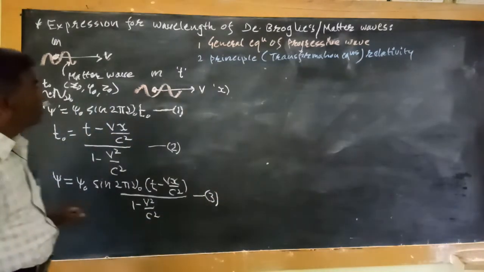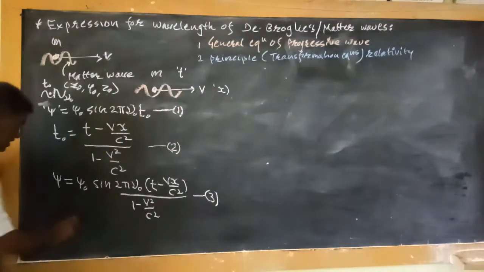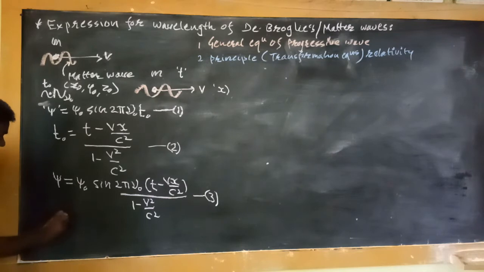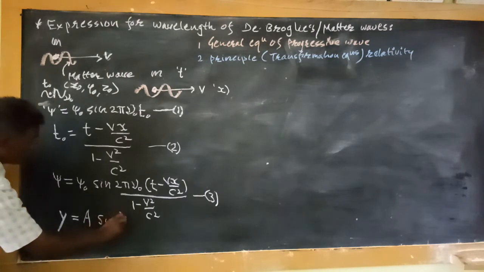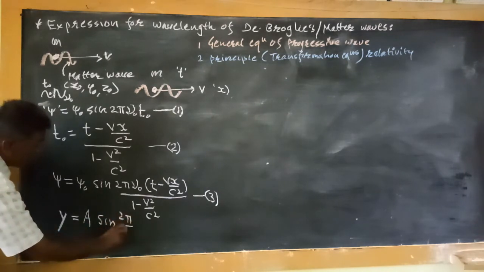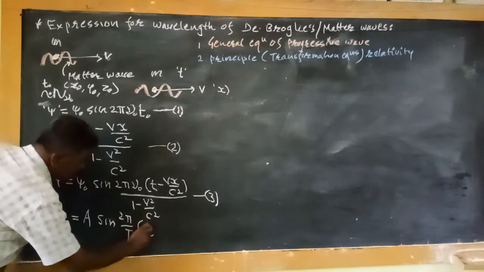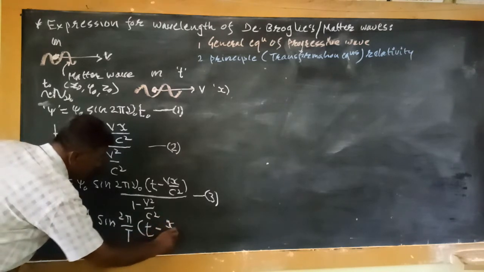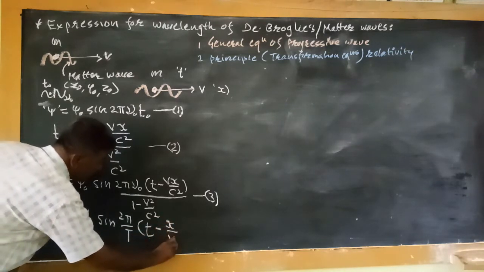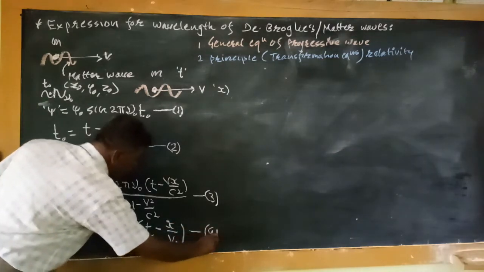Now we recall the general equation of a progressive wave. The general equation is given by y is equal to A sine of 2 pi by T into bracket t minus x divided by Vp. This is equation number 4.